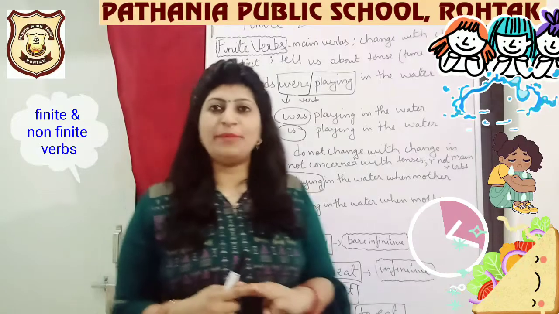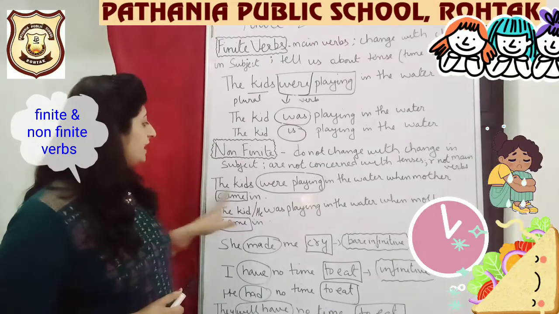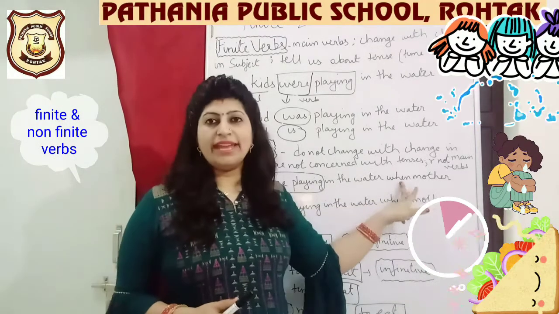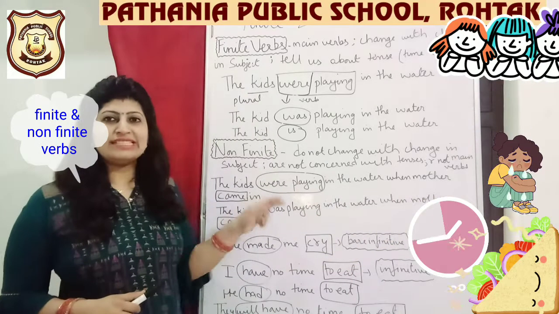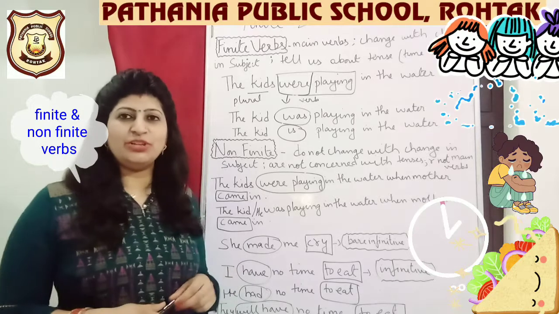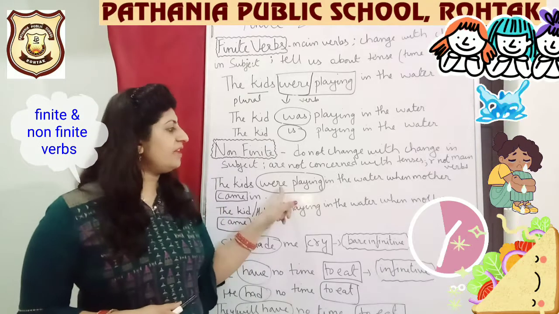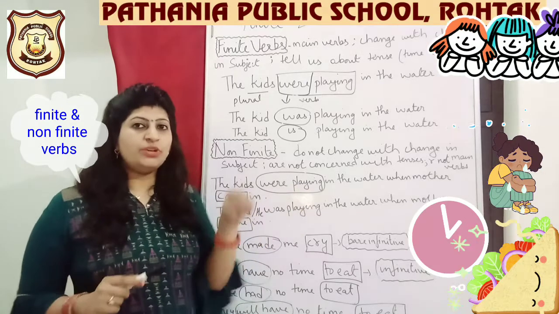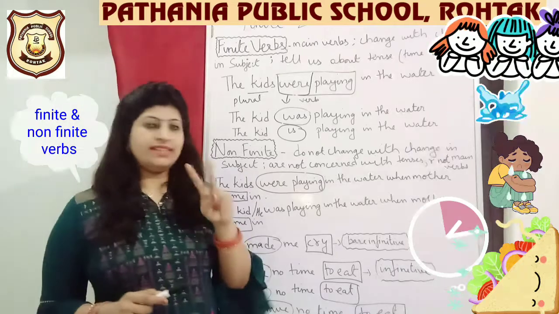Let us take some examples. The kids were playing in the water when mother came in. So this is the same sentence I have picked from above. I have added a little bit into it, and you can see there are two verbs in the sentence. First one, were playing, which I have encircled. Second one, I have put in a square, that is came. Okay, so two verbs are there.